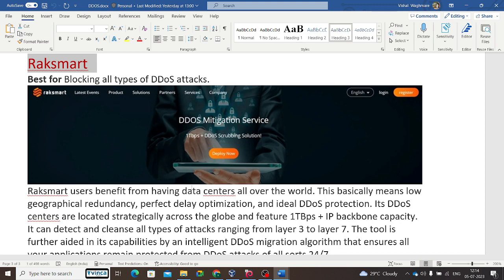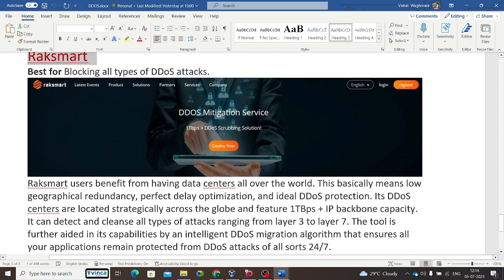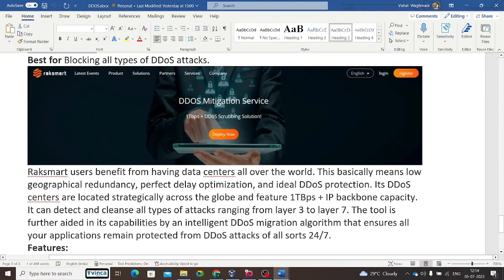Okay, so it has DoS centers located statically across the globe, and a feature is 1 TB per second plus IP block backbone capacity. It can detect and clean all types of attacks, ranging from layer 3 to layer 7. Okay, network layer to application layer.